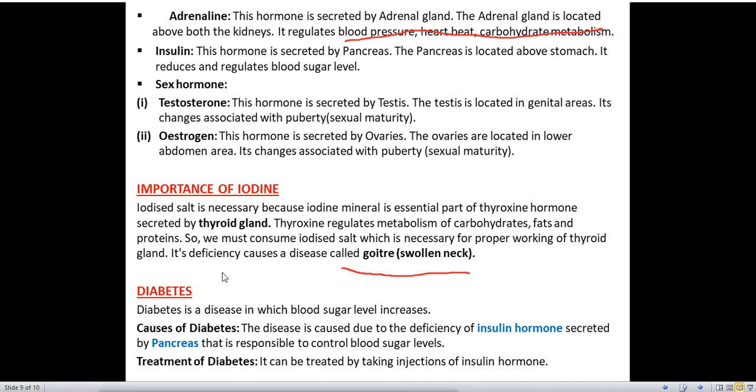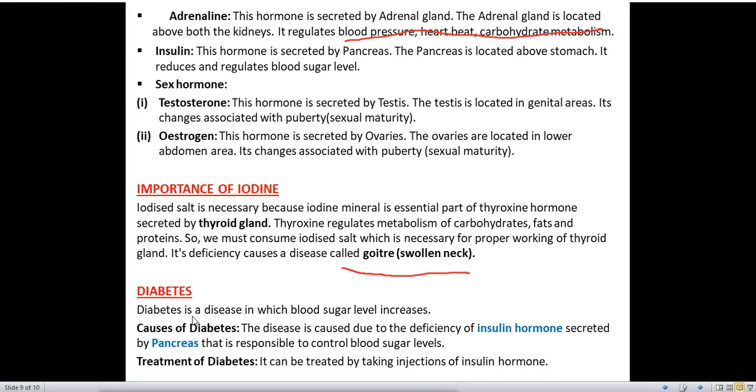Next is diabetes. When can a person suffer from diabetes? When the blood sugar level in his body increases, at that time a person will suffer from diabetes. So what is diabetes? Diabetes is a disease in which blood sugar level increases. Causes of diabetes. Why is diabetes caused? The disease is caused due to deficiency of insulin hormone secreted by the pancreas that is responsible to control blood sugar. If our pancreas does not secrete insulin hormone, what will happen? Our blood sugar level will not be controlled. It will increase and we can suffer from a disease called diabetes.